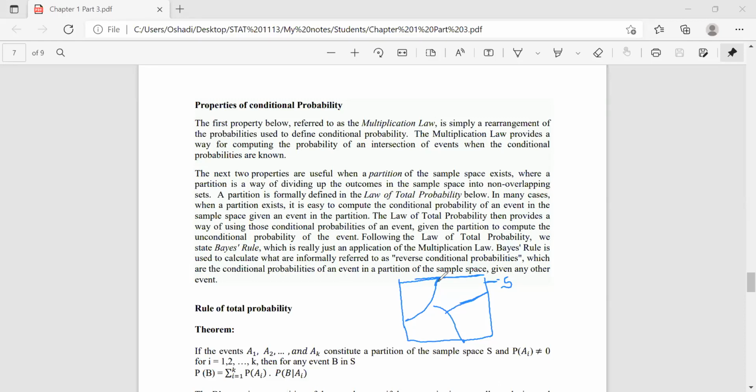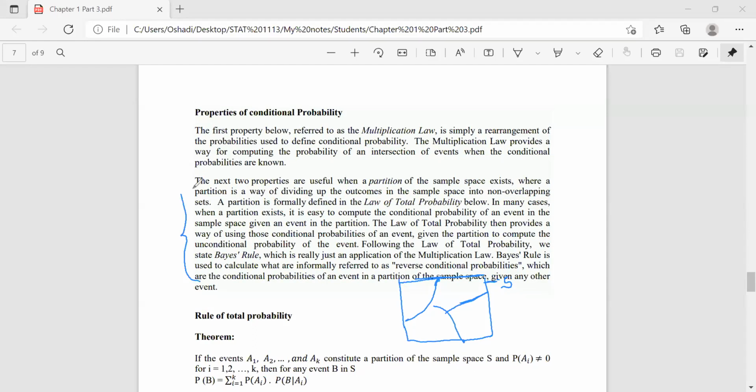Okay, so we are using the law of total probability and Bayes rule when the partition of the sample space exists, right? I'm not going to explain these sections here, but everything written in this paragraph explains the rule of total probability and Bayes rule, right? So just read the paragraph after the lecture, okay?